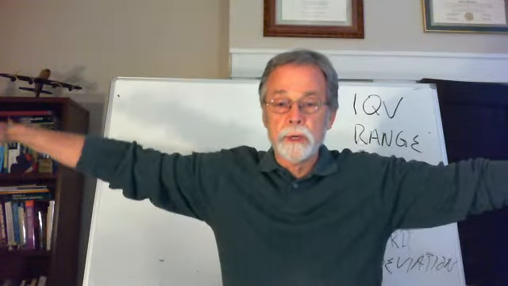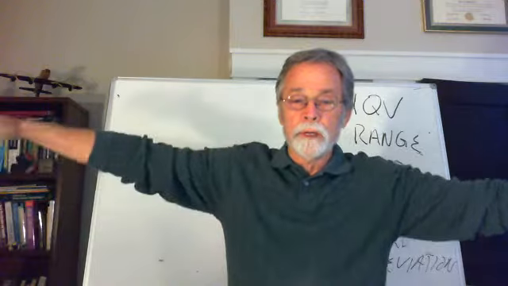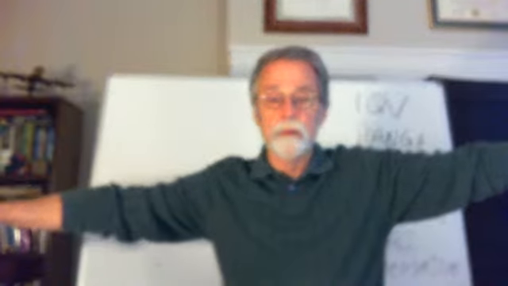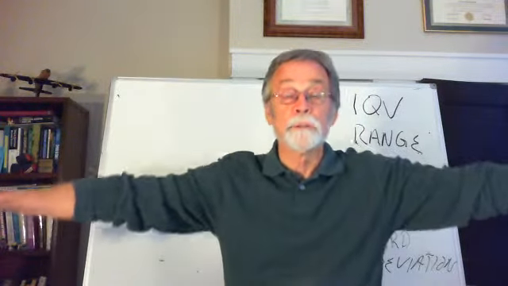Think of it as a teeter-totter, with small values on the left and large values on the right.